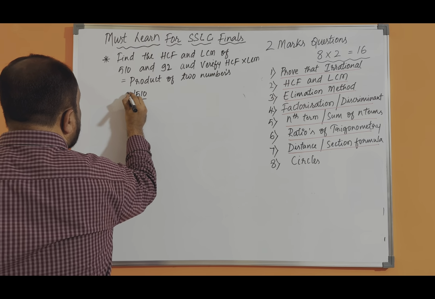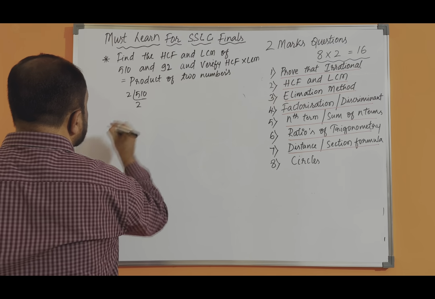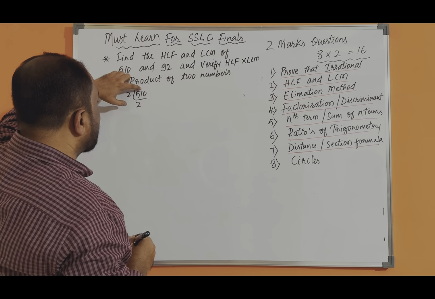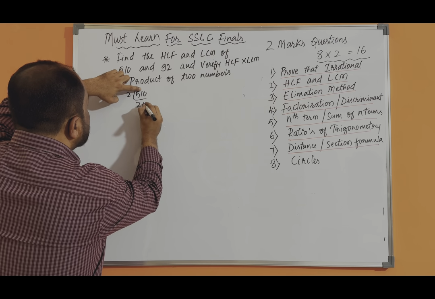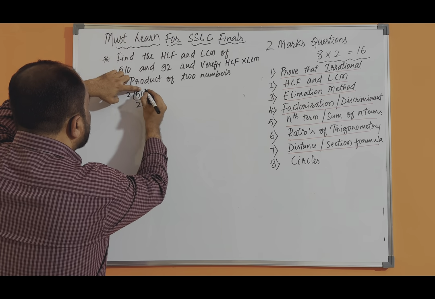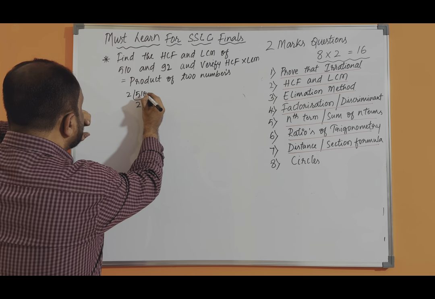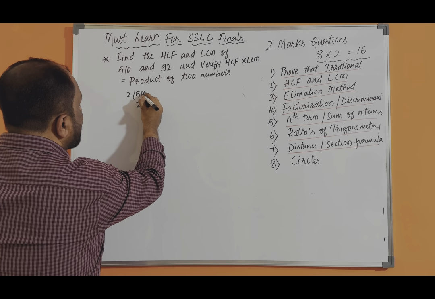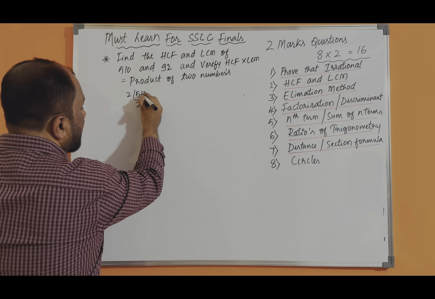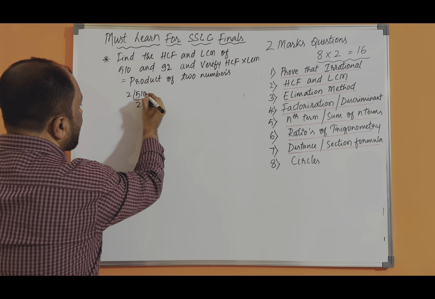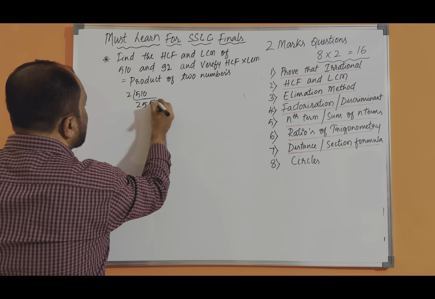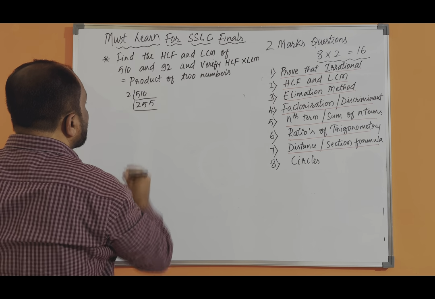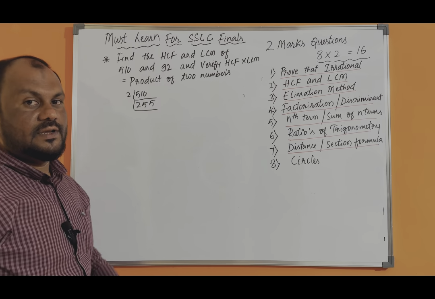We can start with 2. 2 fives are 10, so 510 divided by 2 gives 255.